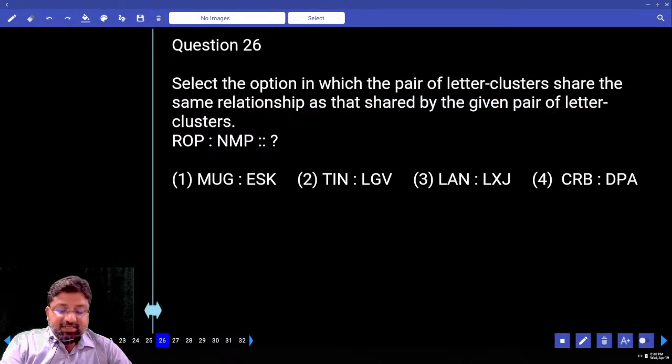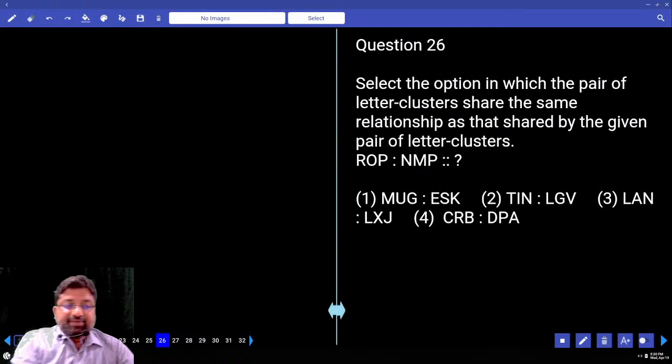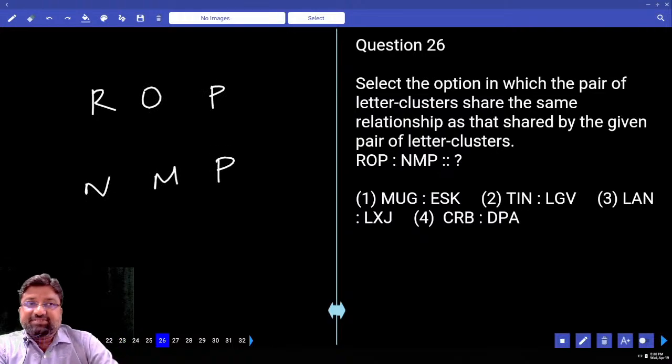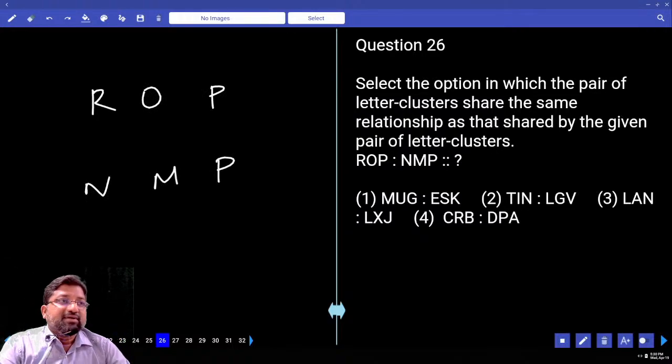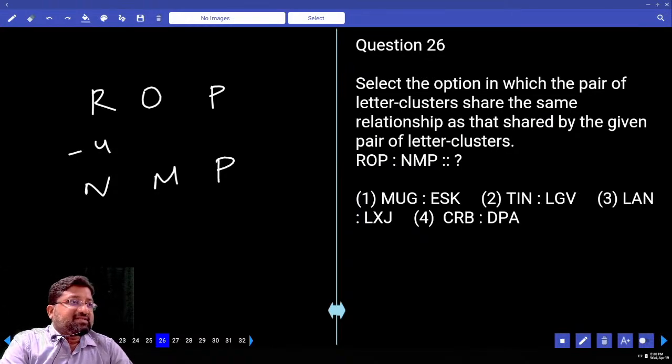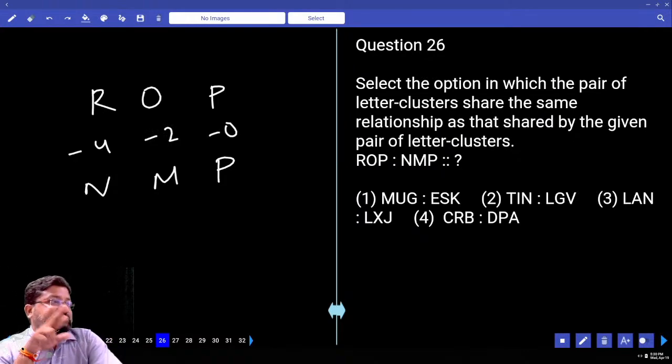Next. ROPNMP. This is R, this is O, this is P, and this is next NMP. This is the question on coding and decoding, but this is on analogy. If I go with this is 18 and this is 14, this becomes minus 4. This is 15 and this is 13, minus 2. Can this be minus 0 also? Isn't it?